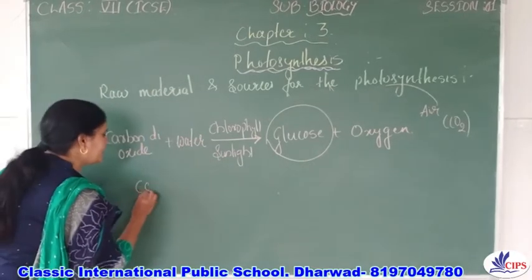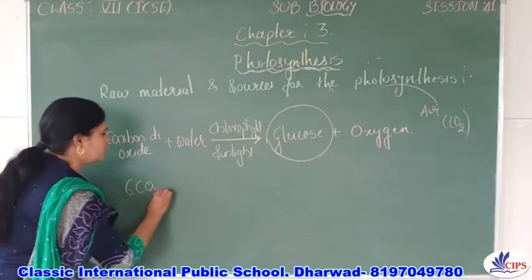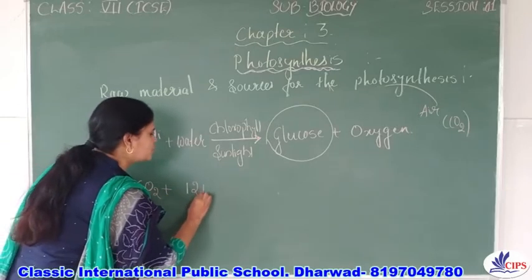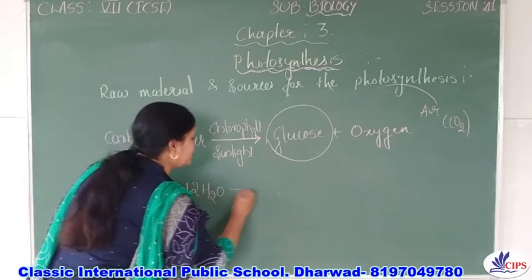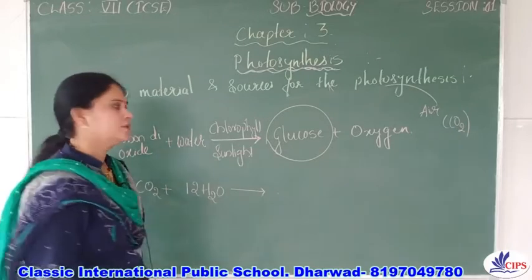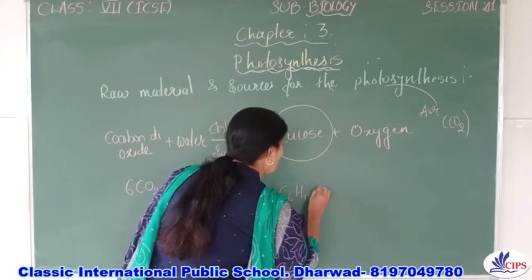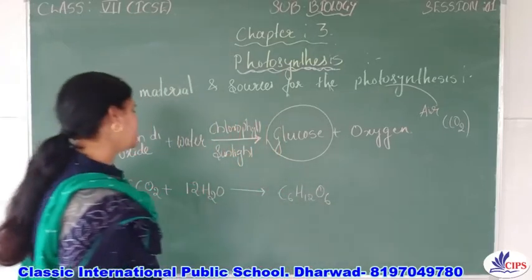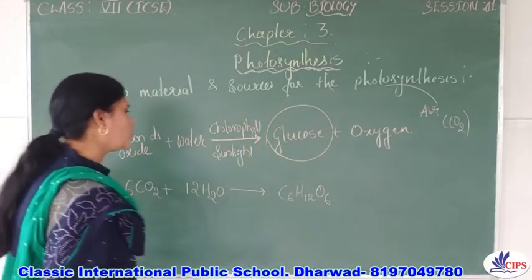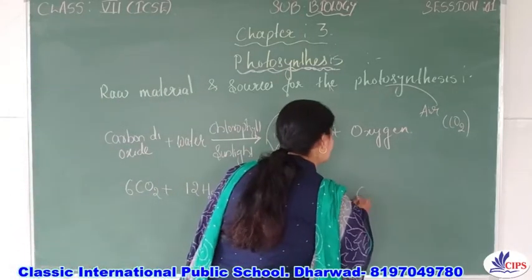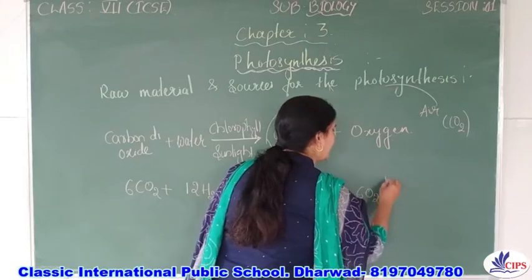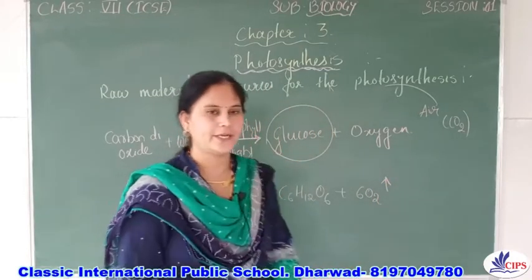Now carbon dioxide, this is 6CO2 plus 12H2O. It gives the glucose, C6H12O6, right? C6H12O6 plus 6O2, and oxygen is liberated, right?